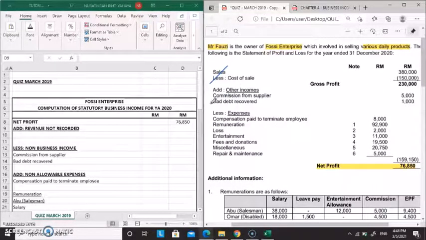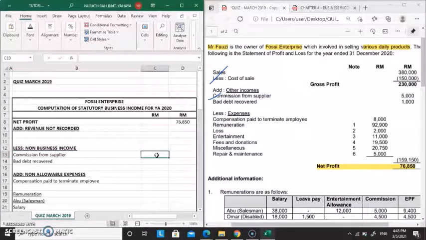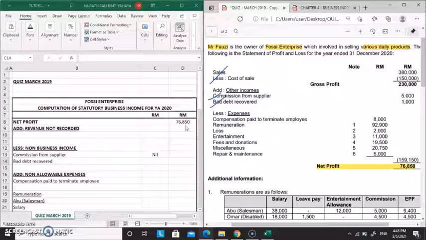Okay, other income, whether it has a note or not, we are going to record under non-business income. Okay, first, commission from supplier, we are going to record here. Commission from supplier is business income. It's already recorded in SOPL, so we are going to put nil here. And then for bad debt recovery, it's also business income, already recorded in SOPL, so we just put nil here.